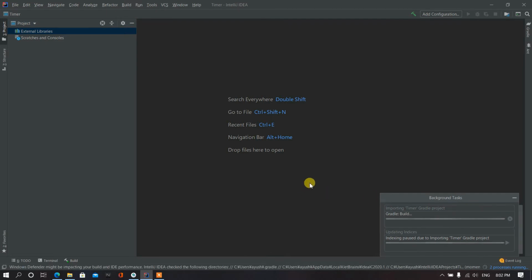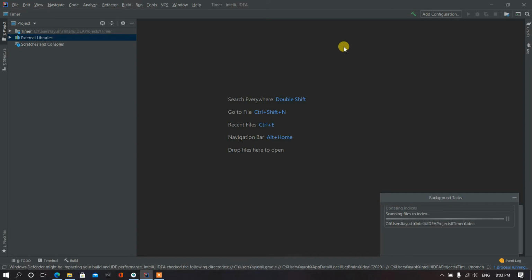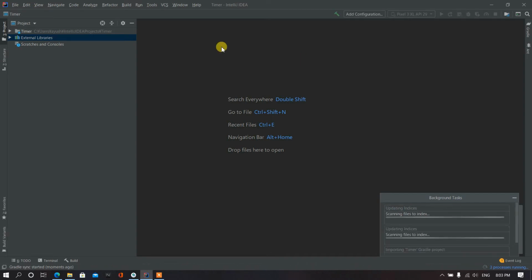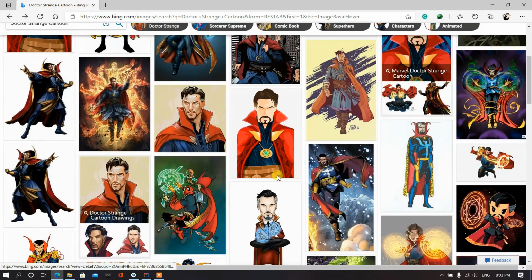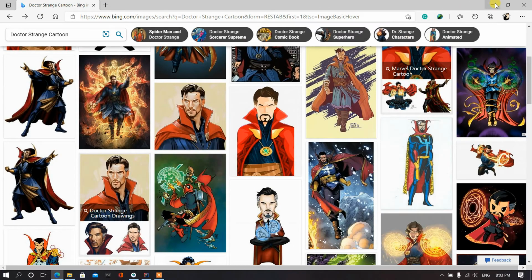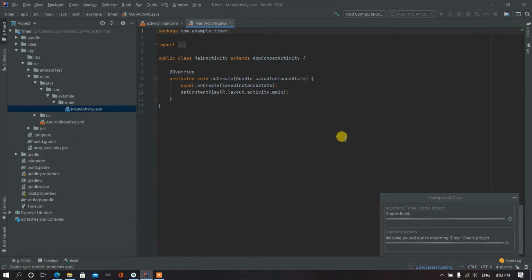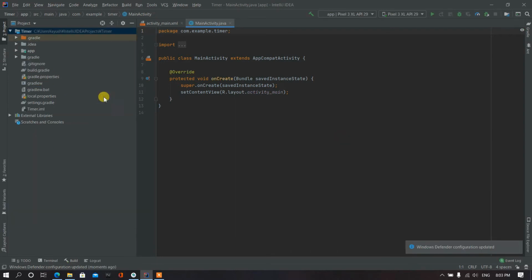And here we will need two files. One is the image file, the Doctor Strange image file I'm using here, and one is the horn sound. So you can find both the sound and the image on my website, or you can search just like here. I'm using this one, so you can either search or you can go to my website and get those files.